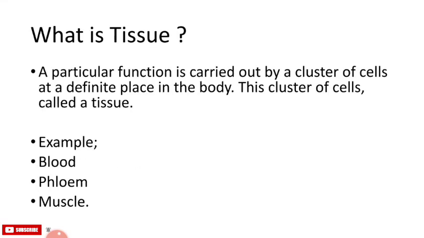A particular function is carried out by a cluster of cells at a definite place in the body. This cluster of cells is called a tissue. It is arranged and designed so as to give the highest possible efficiency of the function. Examples are blood, phloem and muscles. So we see that plants and animals have tissues. Let's compare their structure and function in plant and animal tissue.